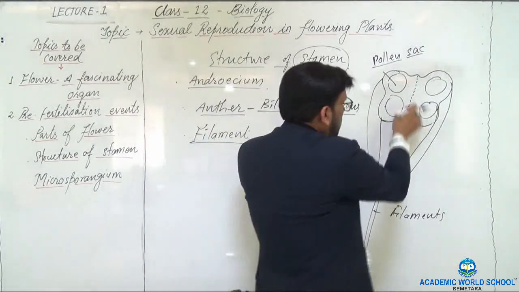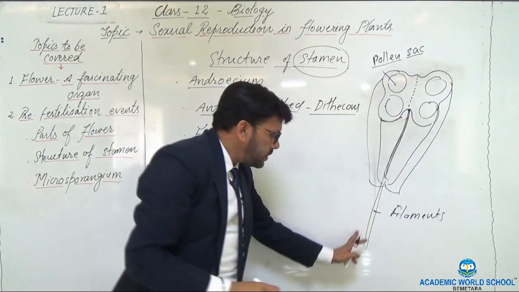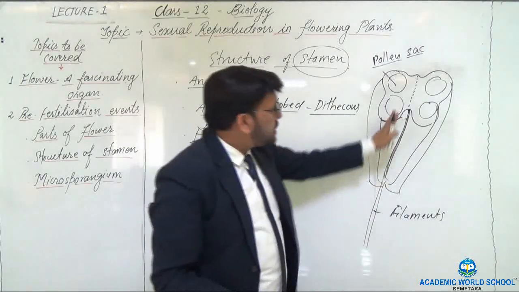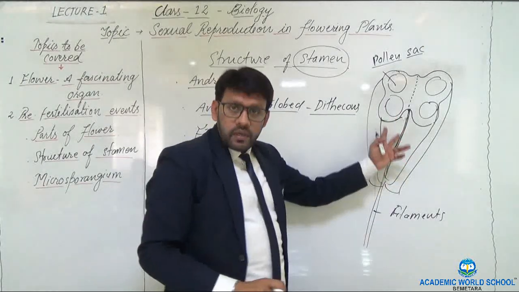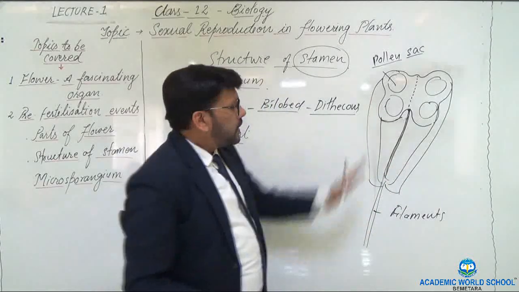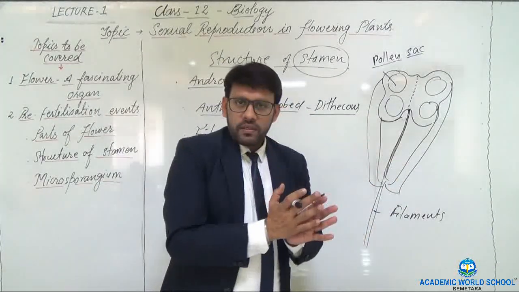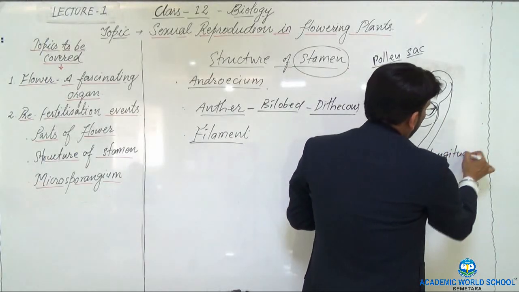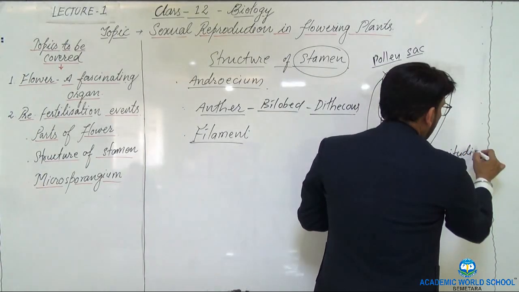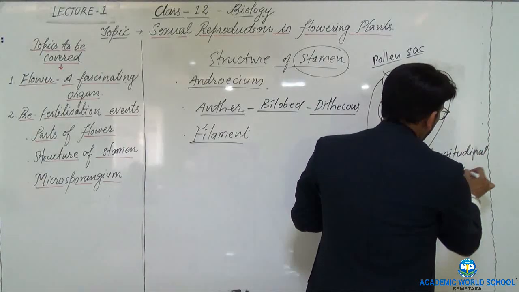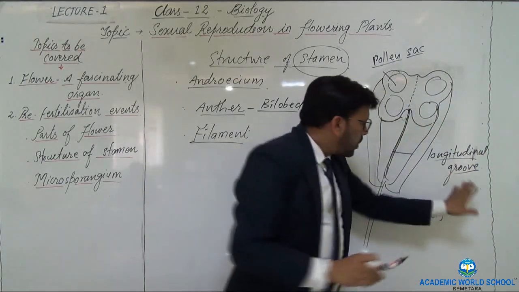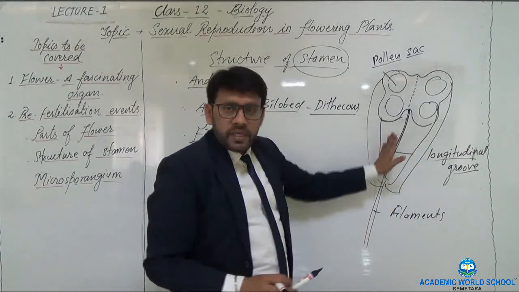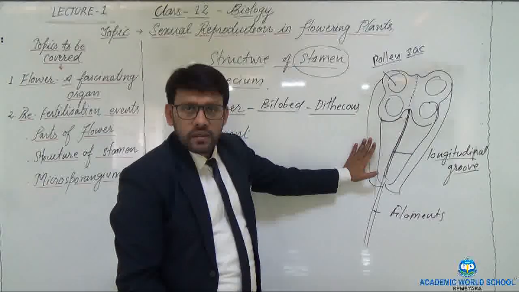Now this filament, as I told, is attached with the thalamus of the flower. Each chamber, each lobe or each theca, is separated from the other by this longitudinal groove. So this longitudinal groove separates both the chambers of the anther.